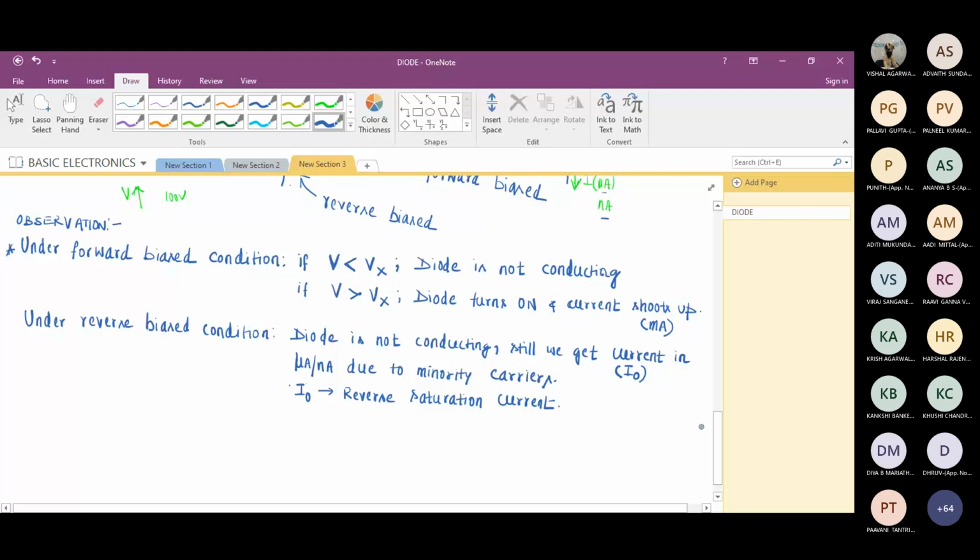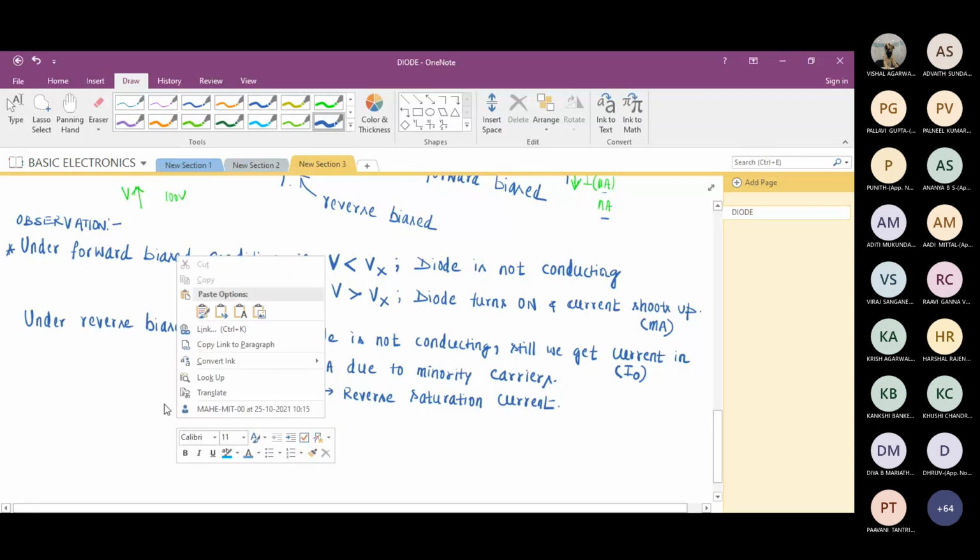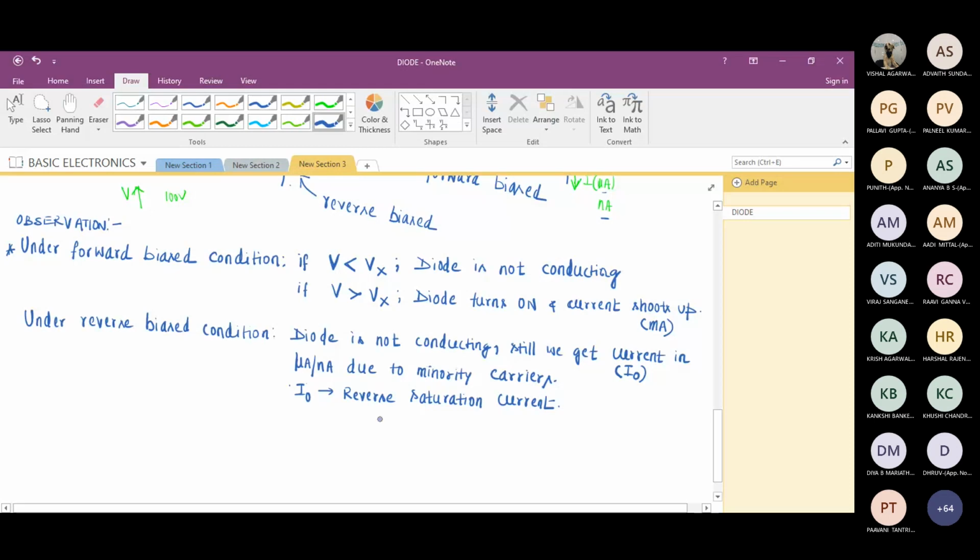So next, what we'll try to understand here is this characteristic curve.